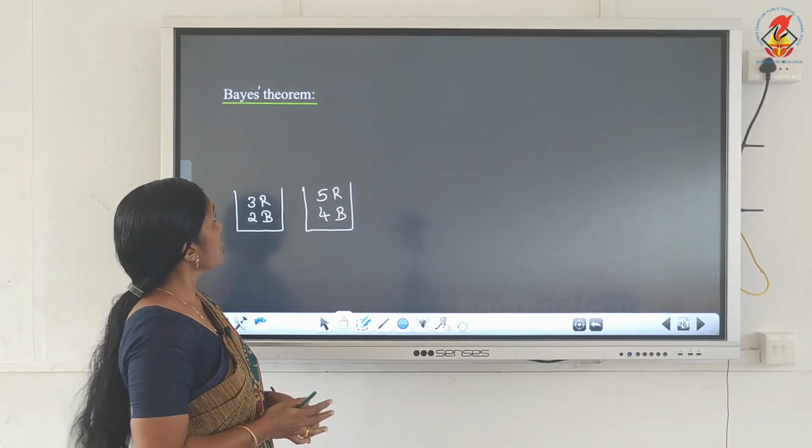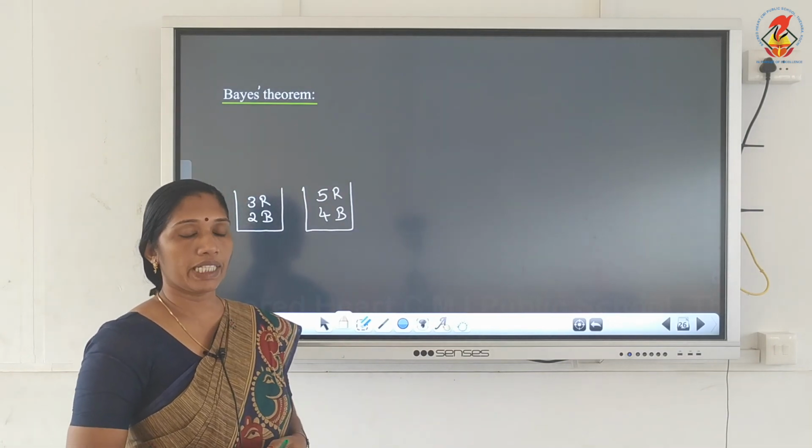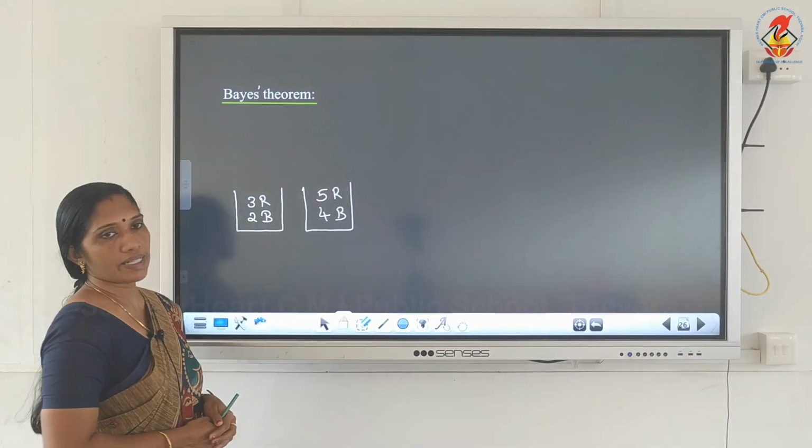One mathematician, Thomas Bayes, studied this and developed a theorem known as Bayes theorem.